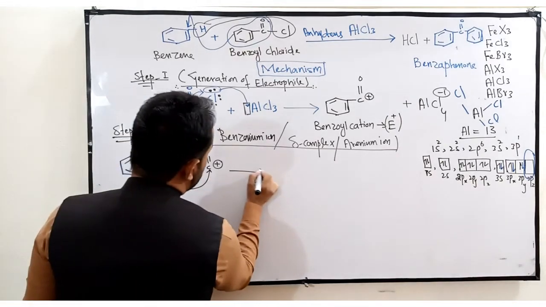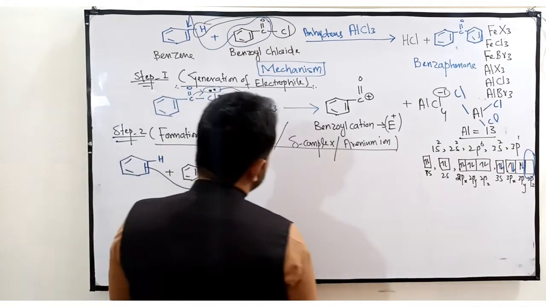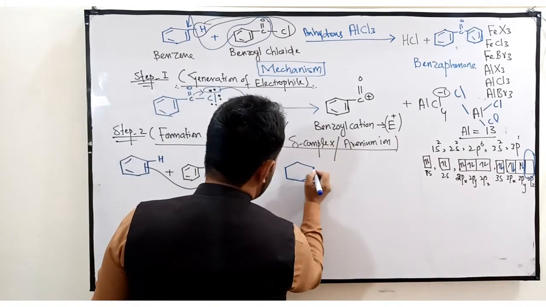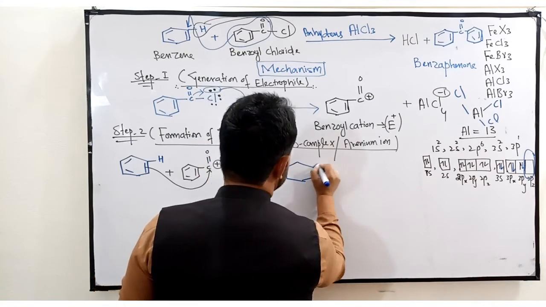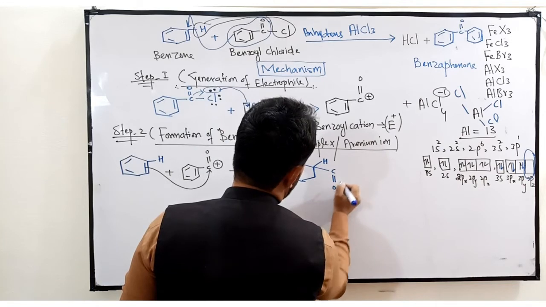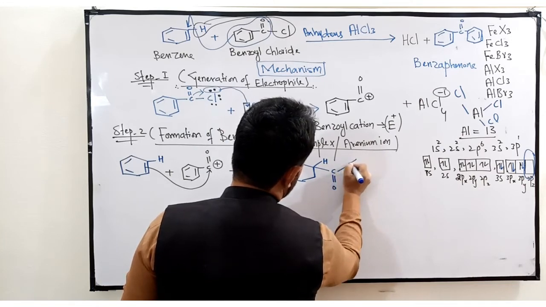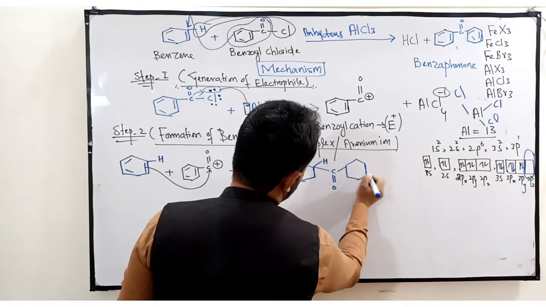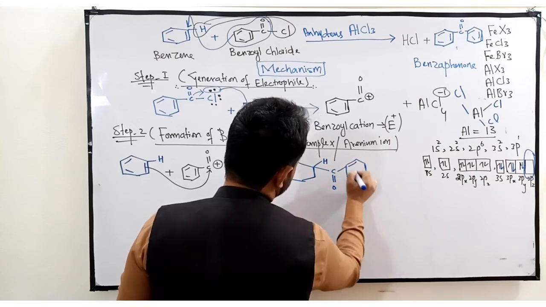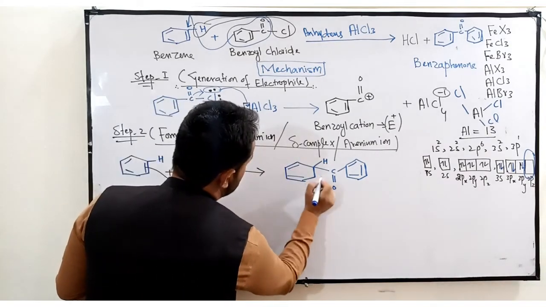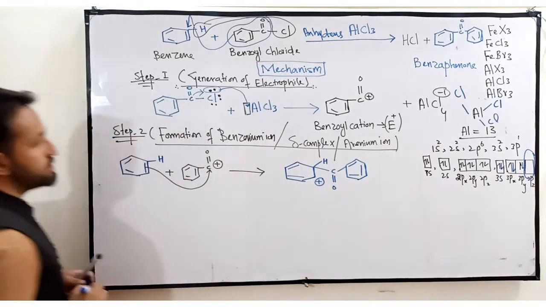It will form a complex. This is hydrogen and this is C double bond O. This is the second phenyl group attached to this group. Here is a double bond, there is a double bond, and here comes a positive charge.